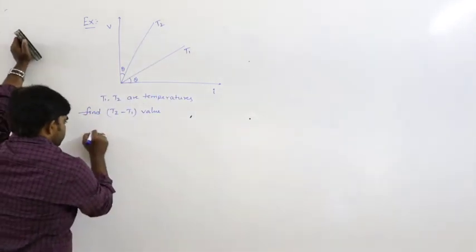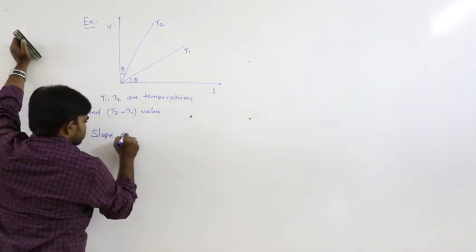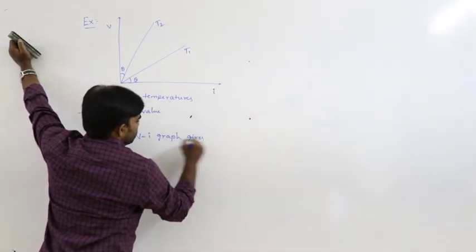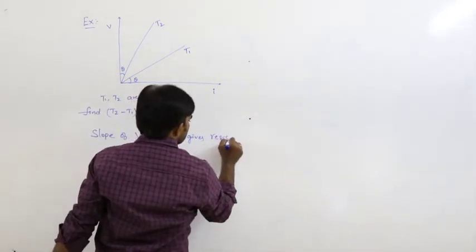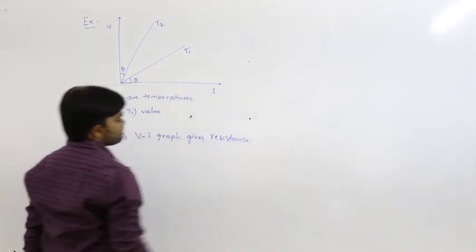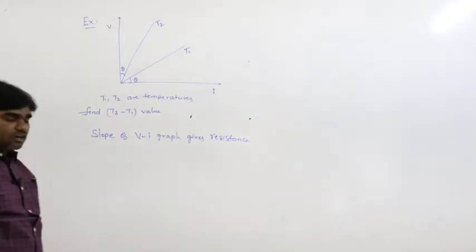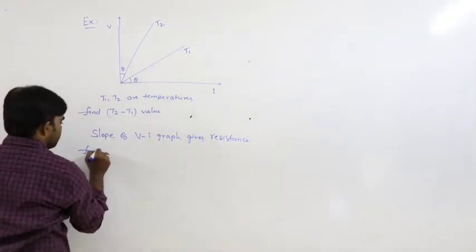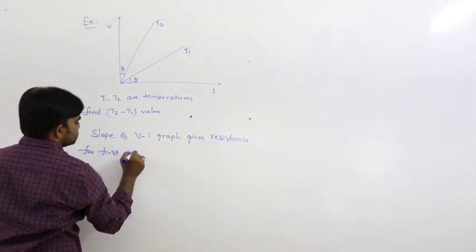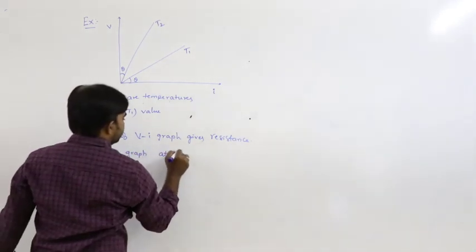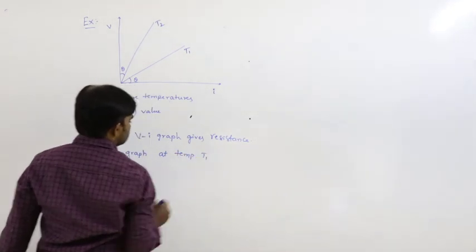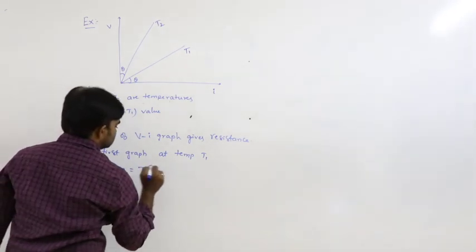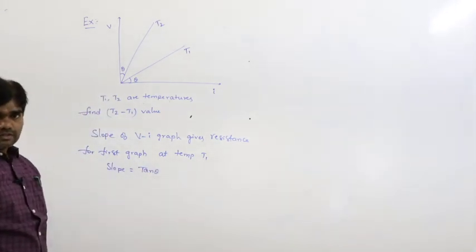So now, slope of VI graph gives what? Slope of VI graph gives resistance. Now in this case, first graph at temperature T1, slope is equal to tan theta.